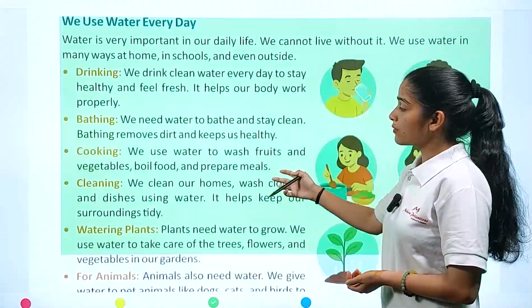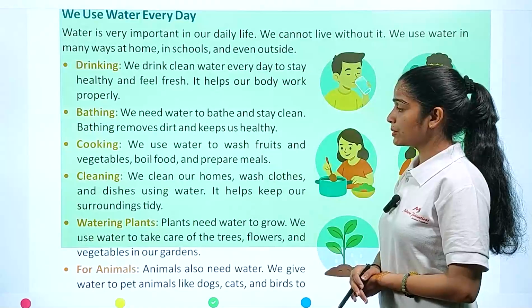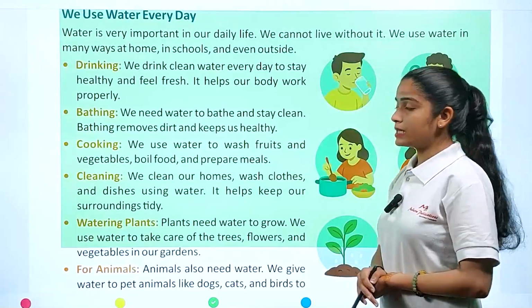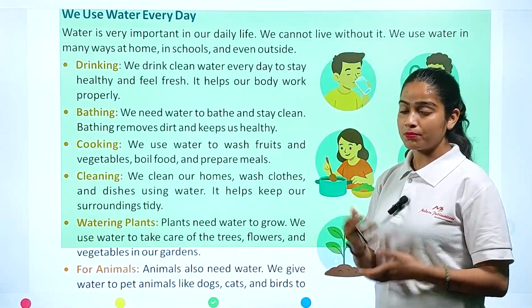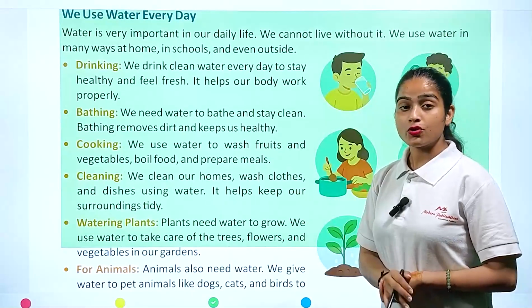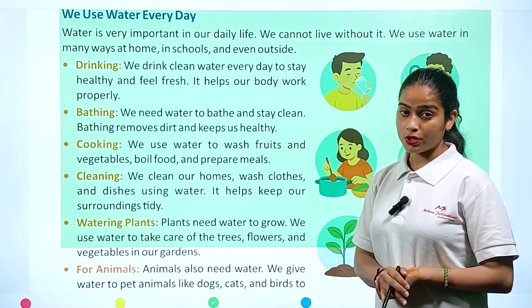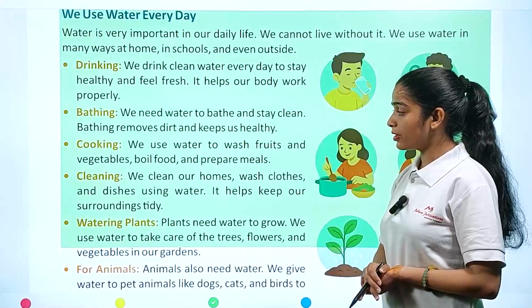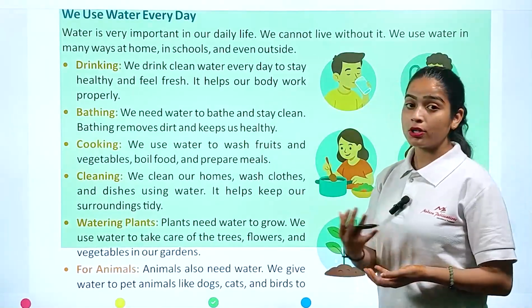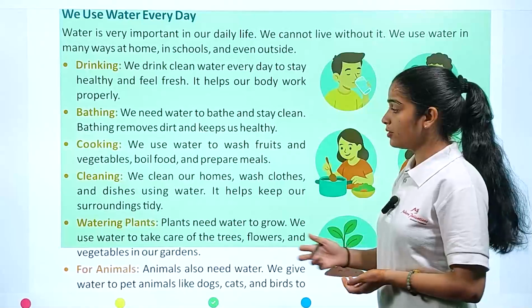Now cooking: we use water to wash fruits and vegetables, boil food and prepare meals. We all know that there are many dust particles which are only removed with the help of water. So we wash vegetables and fruits, and we also boil food with the help of water.